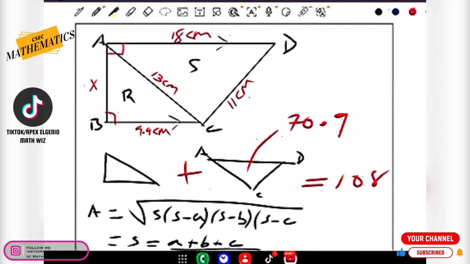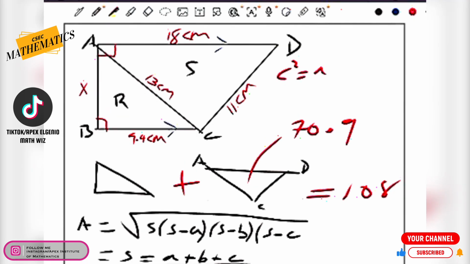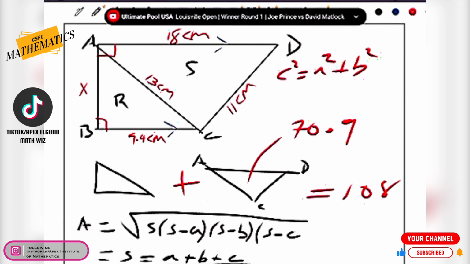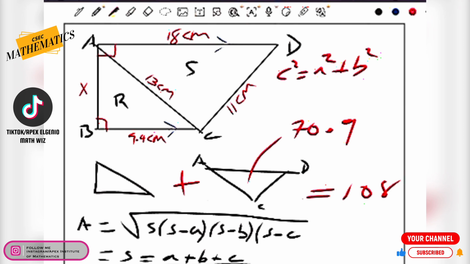Remember, ladies and gentlemen, boys and girls, we are actually improvising, because we could have gotten the value of x by using the Pythagoras theorem, which is going to be c squared is equal to a squared plus b squared. But what if it is a case like here where you do not know, or you're not familiar with the Pythagoras theorem, or you've not been exposed to it, where you and the Pythagoras theorem are not the best of friends? How else could we have done this? Well, you're about to see here.